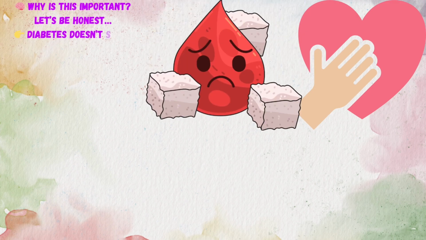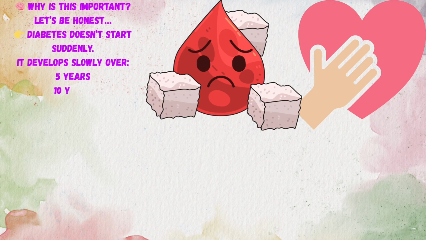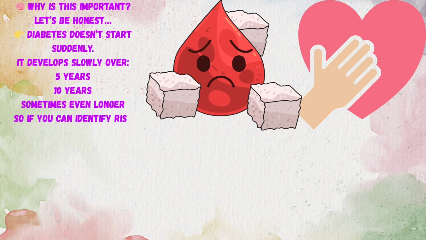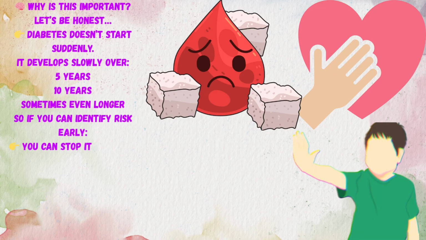Why is this important? Let's be honest, diabetes doesn't start suddenly. It develops slowly over 5 years, 10 years, sometimes even longer. So if you can identify risk early, you can stop it before it starts.